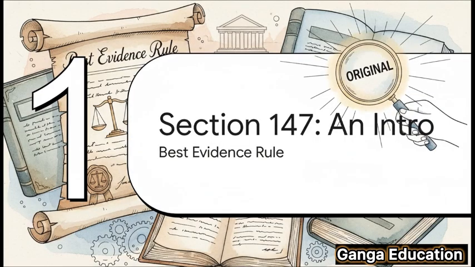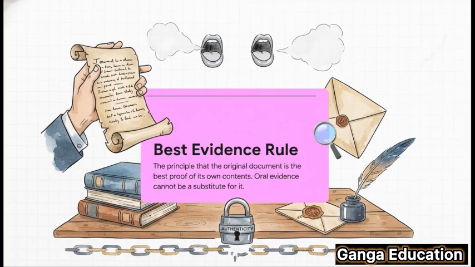All right, let's start with the basics. To really understand Section 147, you first have to grasp a fundamental legal principle. It's called the best evidence rule. So, what is the best evidence rule? Well, it's actually pretty simple.